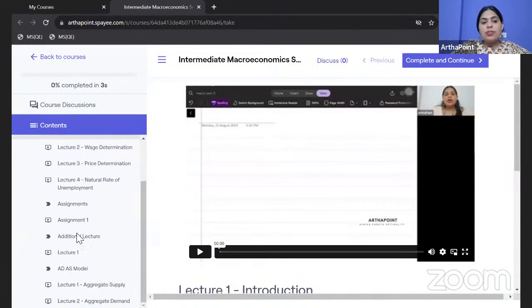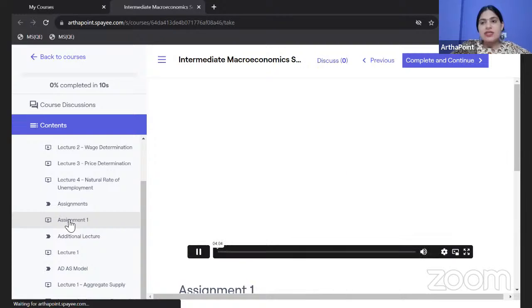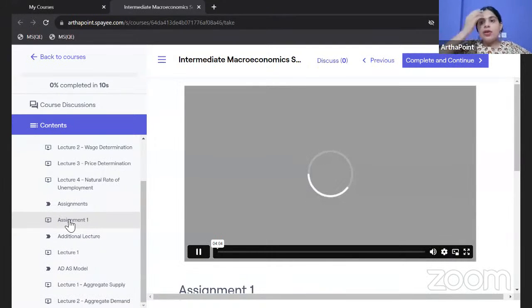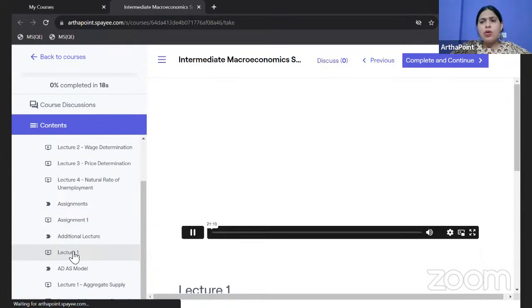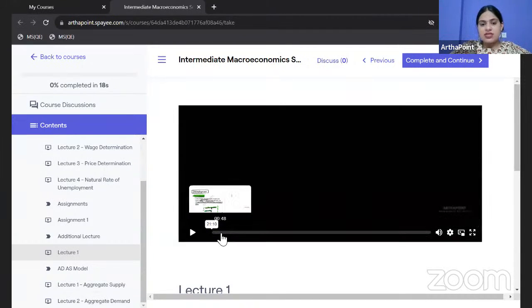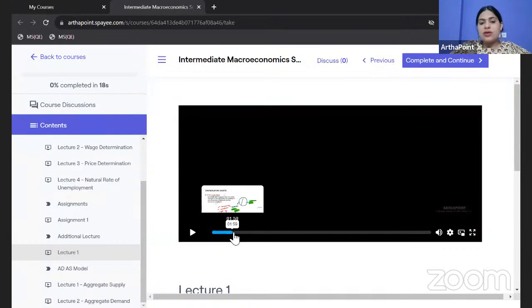Just below this, you will be able to see the assignment. Okay. So here you can find all the assignment questions from this chapter, Blanchard chapter 6. And below this, you will be able to see some additional lectures also. In the additional lecture, I've given you some more information on important questions that can be asked in the exam. So here you will see this video lecture, which talks about these additional things that may come in the exam.